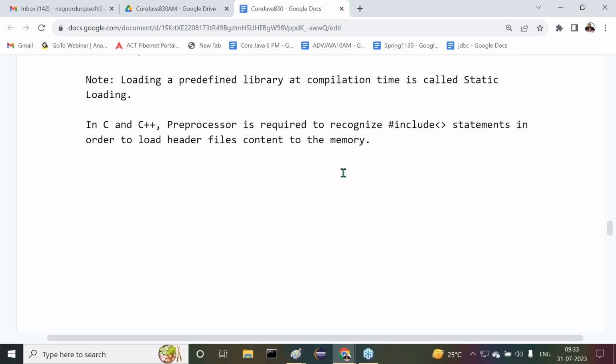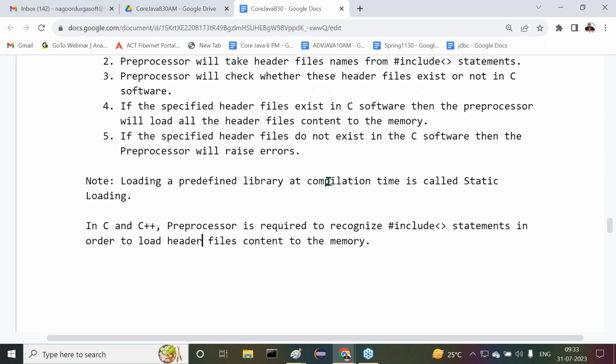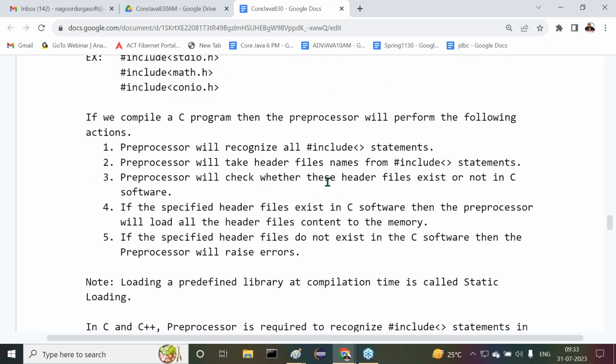That's it, sir. This is the requirement for why we need the preprocessor in C and C++. Even with this much internal flow given, the conclusion is very simple: the preprocessor is required in C and C++ to recognize hash include statements, to recognize header files, and to load header files content to the memory. So definitely the preprocessor is required in the case of C and C++.